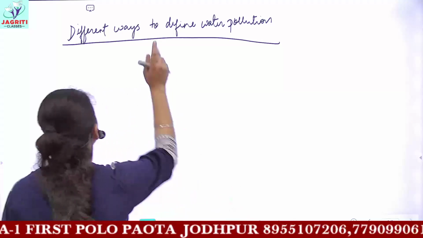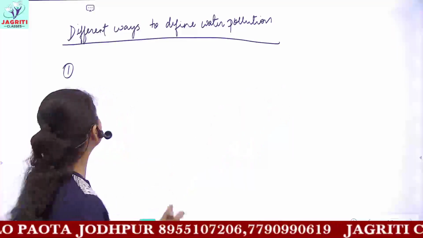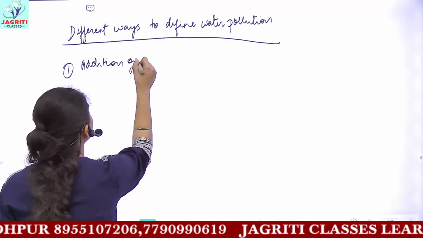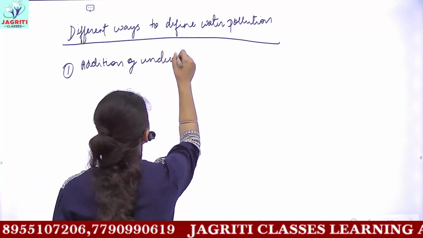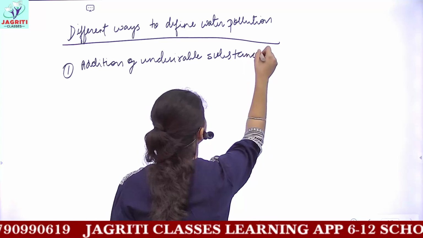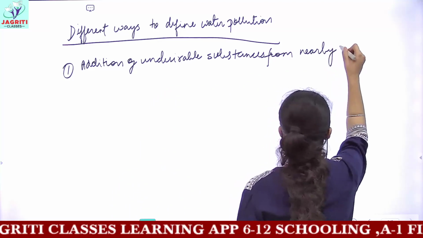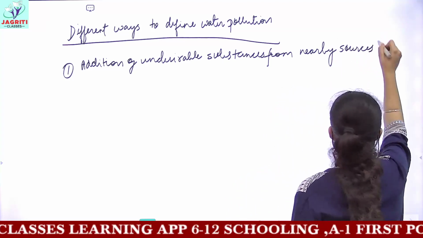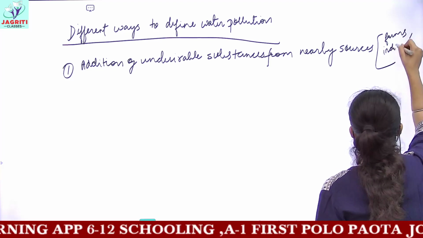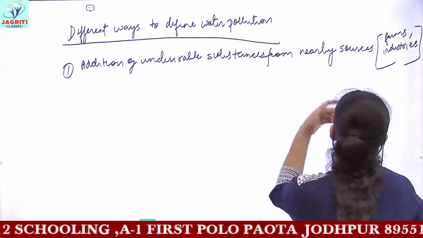So the first way to define water pollution is the same as we did, that water pollution occurs when there is addition of undesirable substances from the nearby sources, and these sources may be the agriculture farms or they may be the industries, and due to this, we have already discussed. Okay, there is one more point.